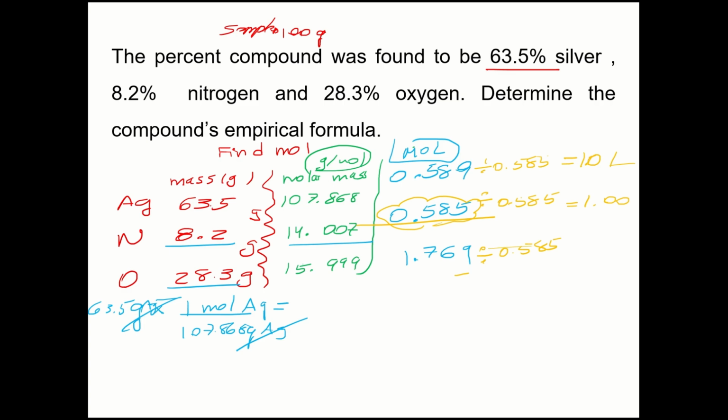And then I have this divided by this, which gives me 3.02. So now you can round because we're in whole numbers. So it will be silver, nitrogen 1, so we don't write down the 1. I have a 3 over here. So that's my formula. Okay.